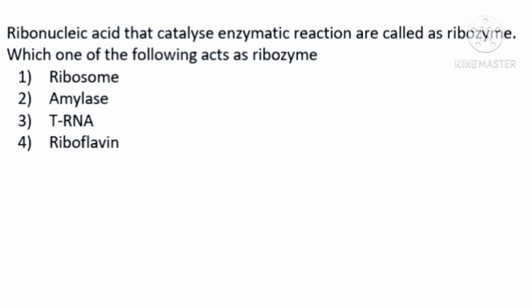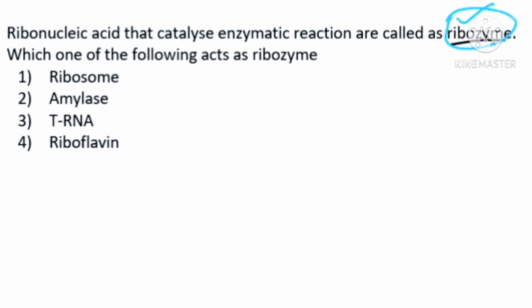First question, ribonucleic acid, means RNA, which catalyzes enzymatic reactions, is called a ribozyme. So first of all you should know that majority of the enzymes are proteinaceous, but sometimes few RNA also work as an enzyme. And when RNA works as an enzyme, that RNA is known as ribozyme. Please learn this one first of all. What are ribozymes? When RNA works as an enzyme, these are known as ribozymes.